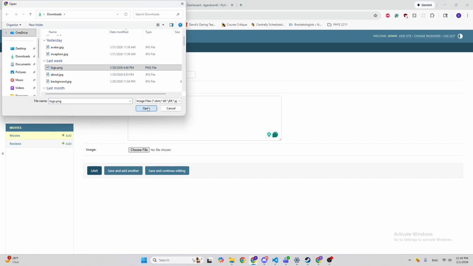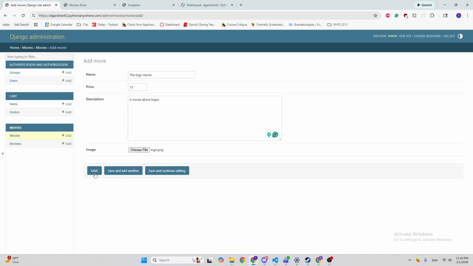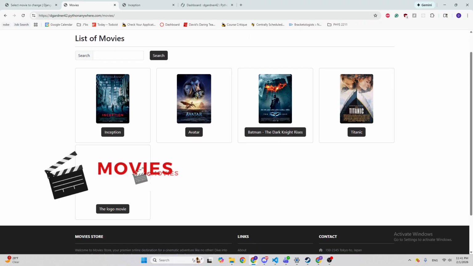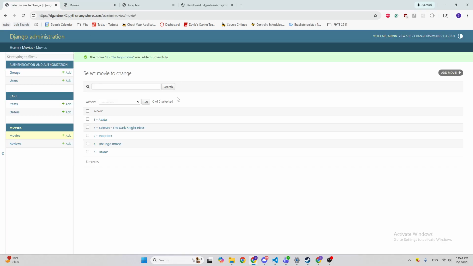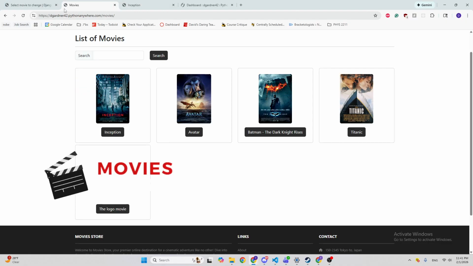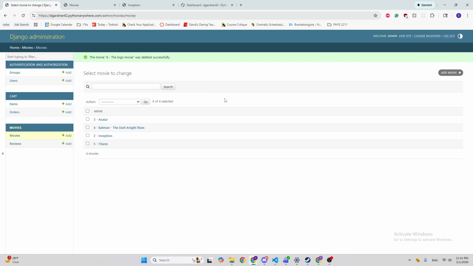What we can do is we can choose this file, you know, and add it. Now it's a new movie. Obviously the size isn't designed, but yeah, it's a new movie that we can use, you know, and if we don't want that movie, we can just delete it, you know.